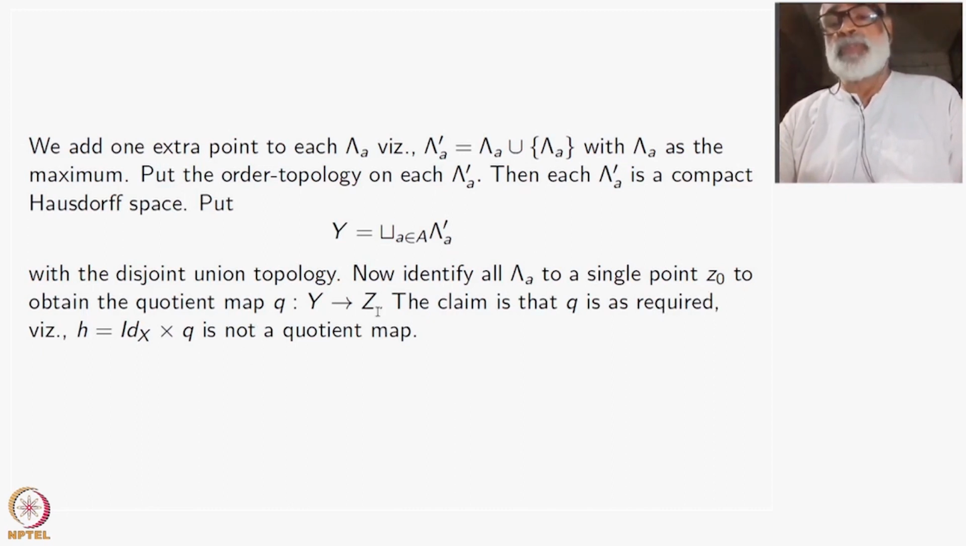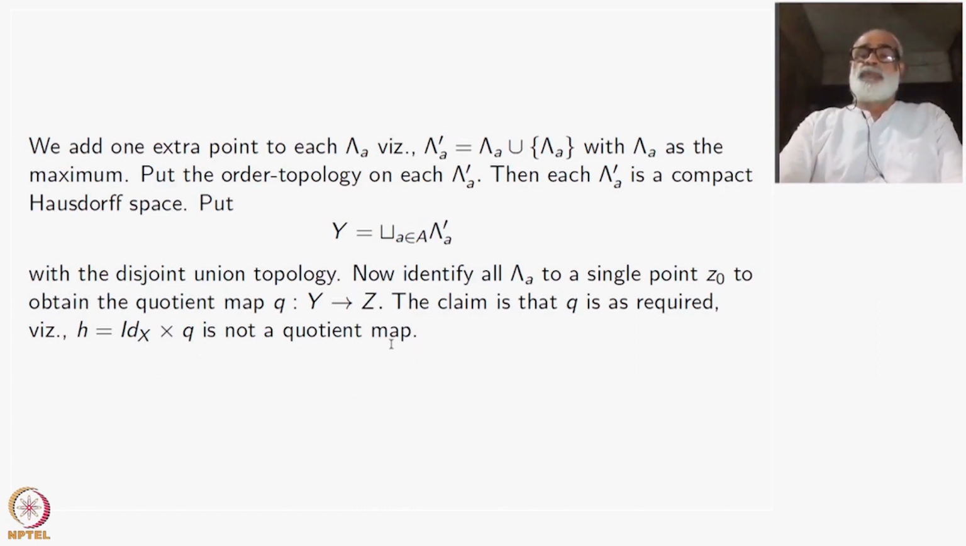So this quotient map has the property that over Z0 you have all these lambda A's as the fiber. Everywhere else it is a one-one map. The inverse image of every other point is just one single point. So this is the quotient map, a quotient function, and we give the quotient topology on Z. That's all. We claim that Q is as required: it's a quotient map such that identity of X cross Q is not a quotient map.